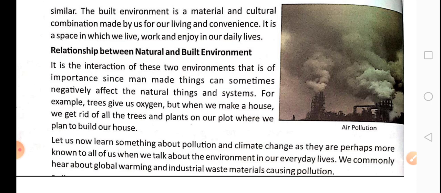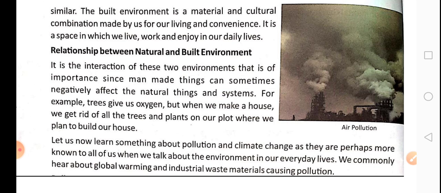Our natural environment provides us with the essentials. Essentials mean those things without which we cannot survive. If you make a list of the things that we cannot survive without, the top of the list will be oxygen. We need oxygen constantly to breathe in and to breathe out. We cannot survive without it. And who makes the oxygen? Trees. Trees make oxygen for us and they are found in the natural environment.